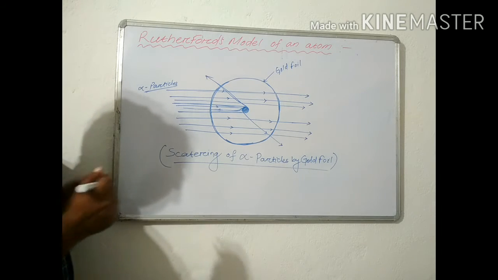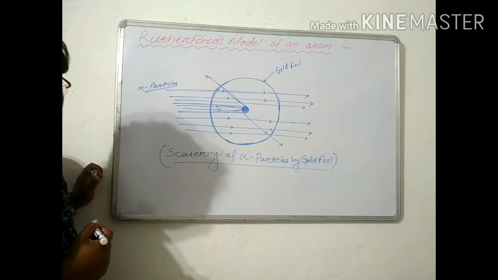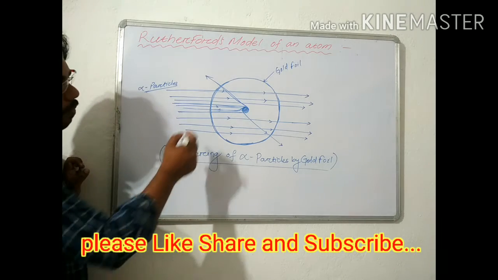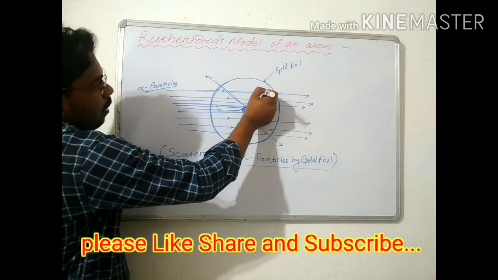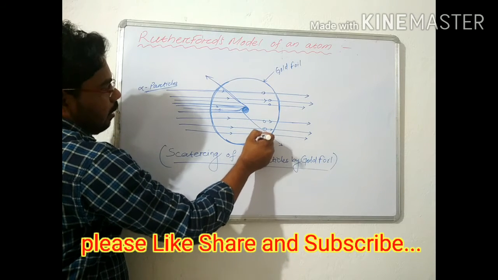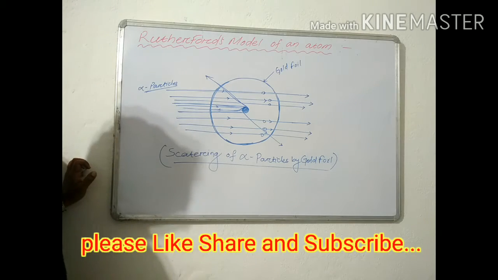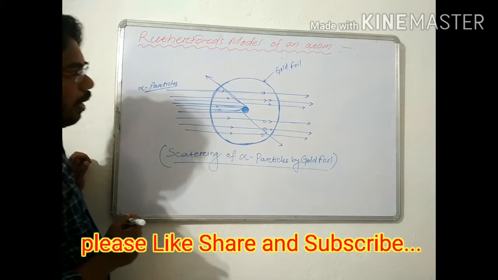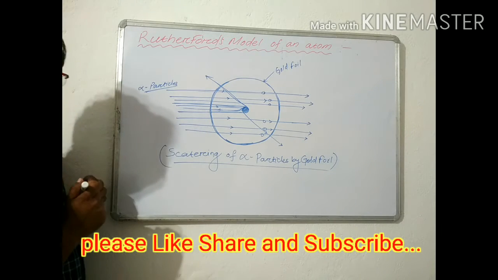On the basis of these experiments, Rutherford concluded that most of the space inside the atom is empty. That's why the alpha particles passed through the gold foil without deflection.